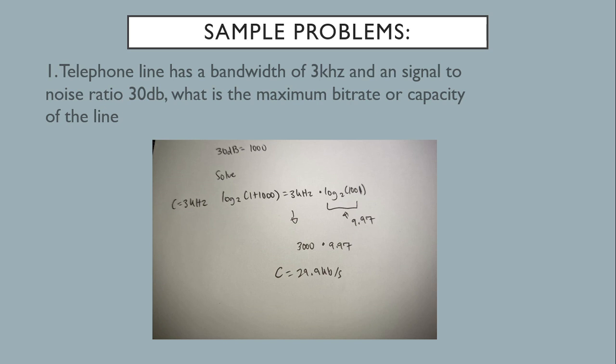C is equal to 3 kilohertz log 2 of 1 plus 1000, which is equal to 3 kilohertz multiplied by log 2 of 1001, because 1 plus 1000. Log 2 of 1001 is equal to 9.97. 3000, because 3 kilohertz, multiplied by 9.97 is equal to 29.9 kilobits per second. So this is the maximum achievable data rate that we acquired, 29.9 kilobits per second.